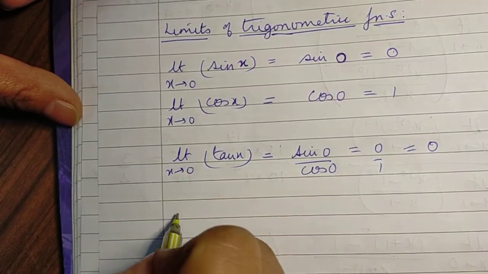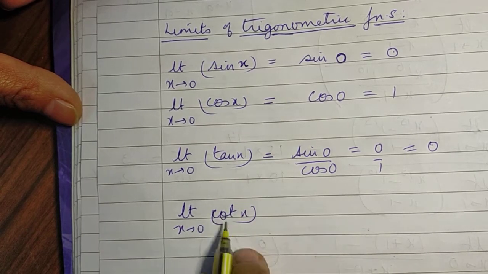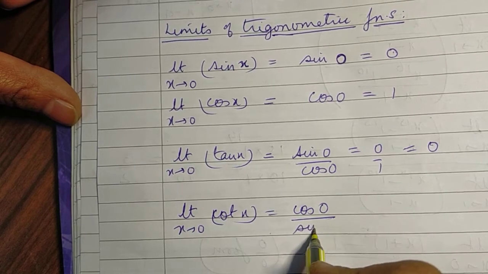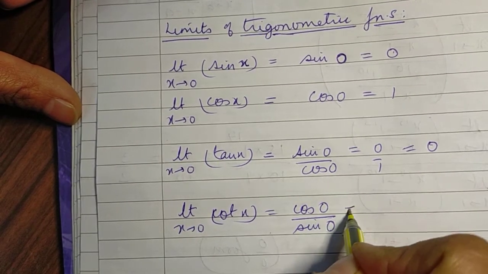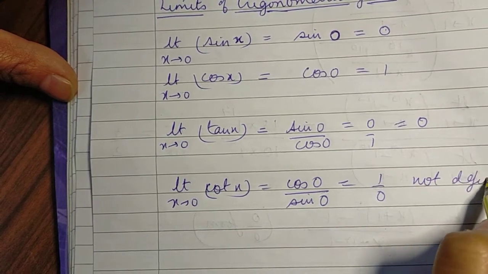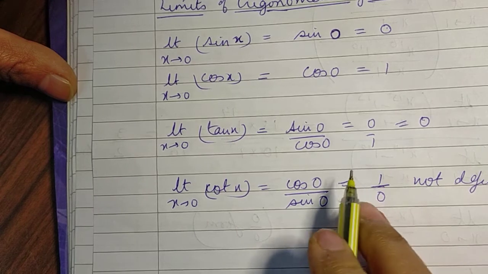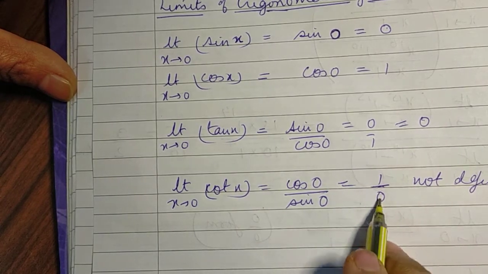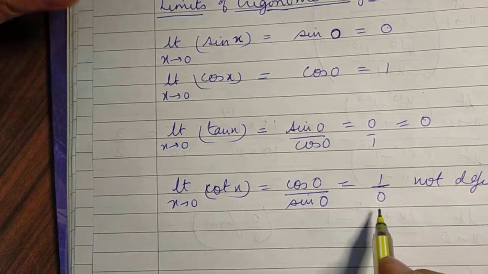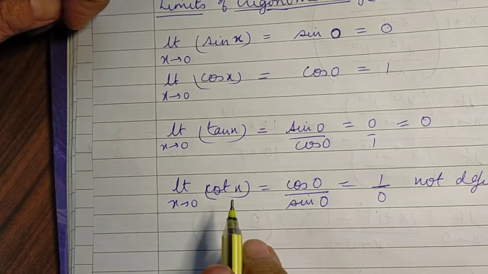But if we find limit x tending to 0 cot x, it is cos 0 upon sine 0, which is 1 upon 0, which is not defined. So here, since it is the division or quotient of a function, a non-zero value upon a zero value,